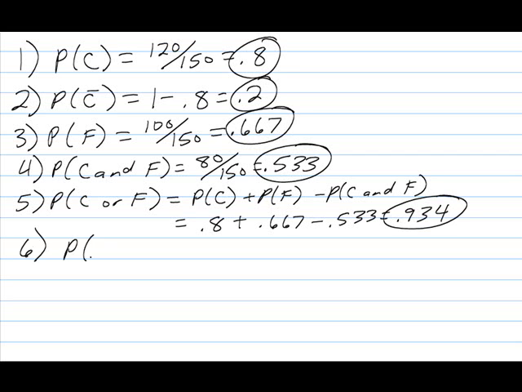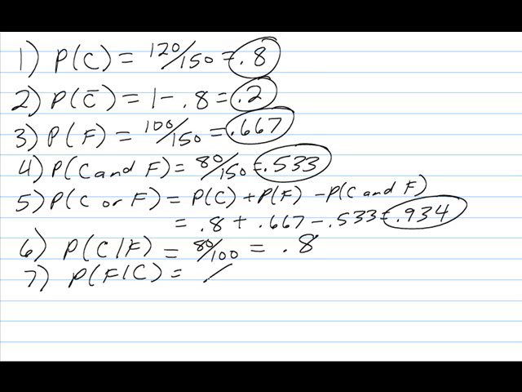Number 6, the probability of C given F. So given F, there were 100 people who favored combining city and county government, and out of those 80 lived in the city. So you get 80 over 100, which is 0.8. The probability of F given C, there were 120 people who lived in the city, and out of those 80 favored combining city and county government, which is 0.667.